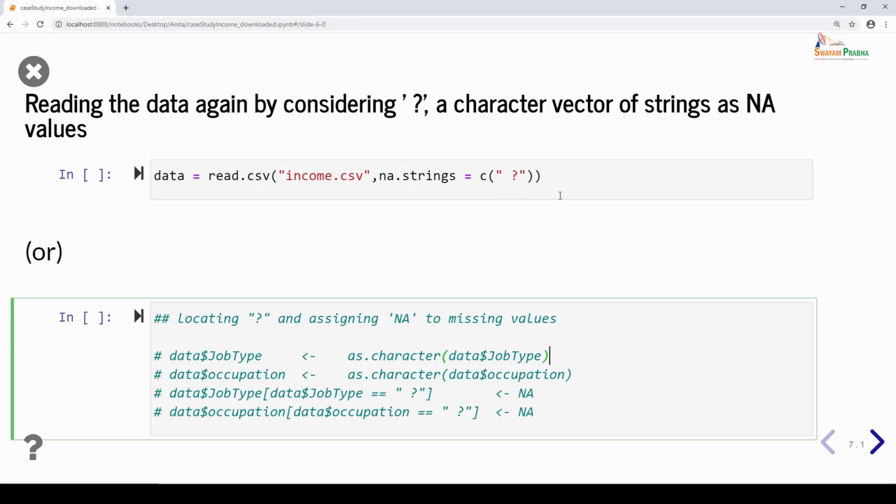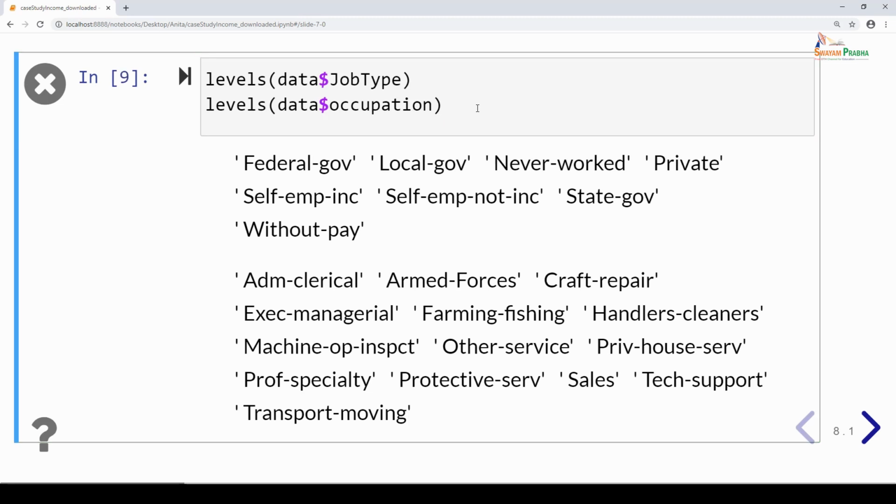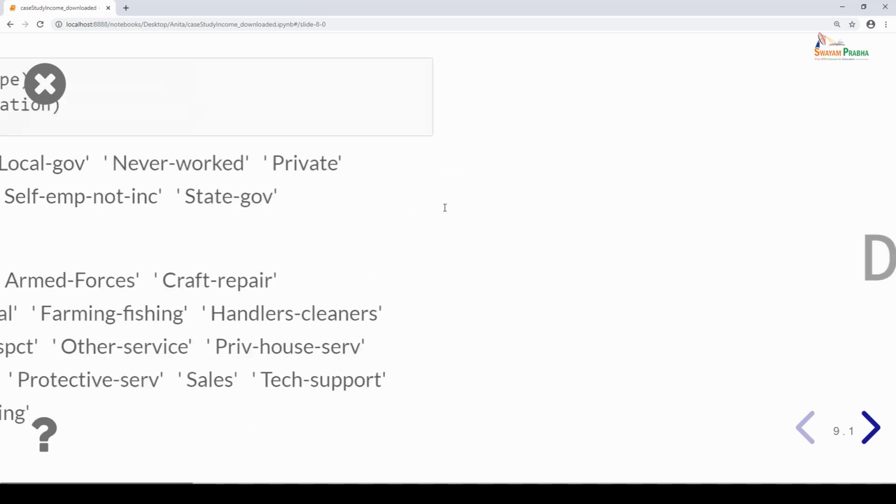We've again read the data by considering the question mark as NA values. Let's just cross verify whether we've gotten rid of those question marks in job type and occupation by executing it. Yes, earlier we had a question mark as one of the levels of job type and occupation. Now we got rid of the question marks.